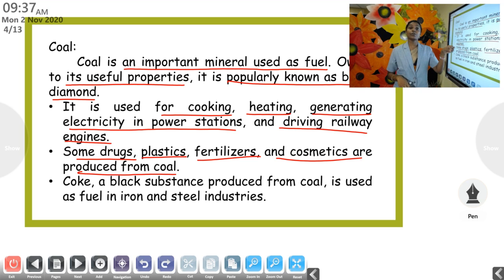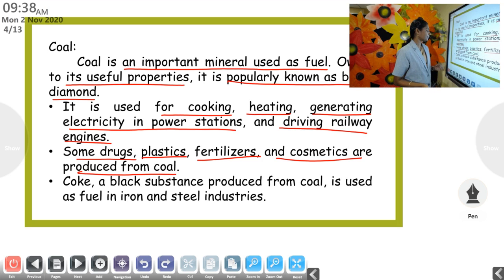Fertilizers are substances used in agriculture to increase the fertility of the soil. Fertilizers are all produced from coal. Then cosmetics. You are all familiar with makeup items.